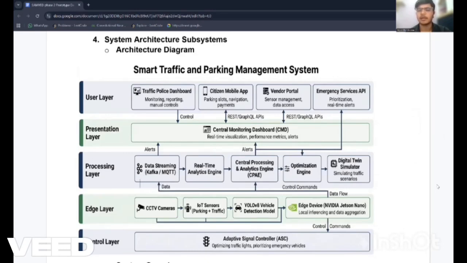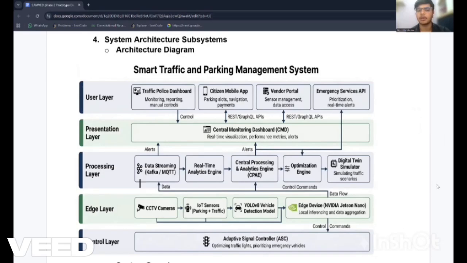The processed data is then transmitted using lightweight and reliable protocols like MQTT and Kafka to our processing layer. Here, our central processing and analytics engine performs real-time analysis, detects congestion patterns, identifies incidents like encroachment, and predicts optimal traffic signal timings. Next is the decision and control layer, where intelligent decisions are converted into actions.